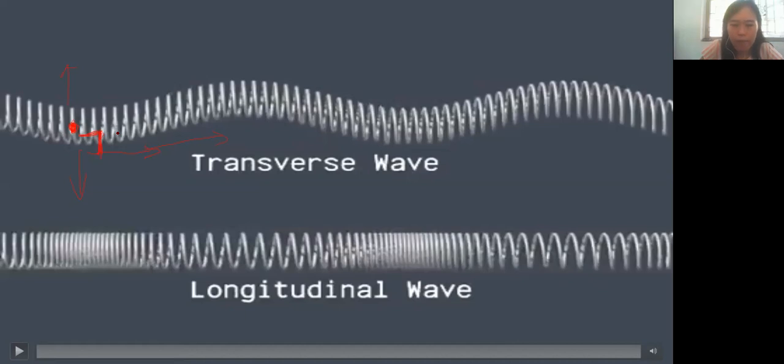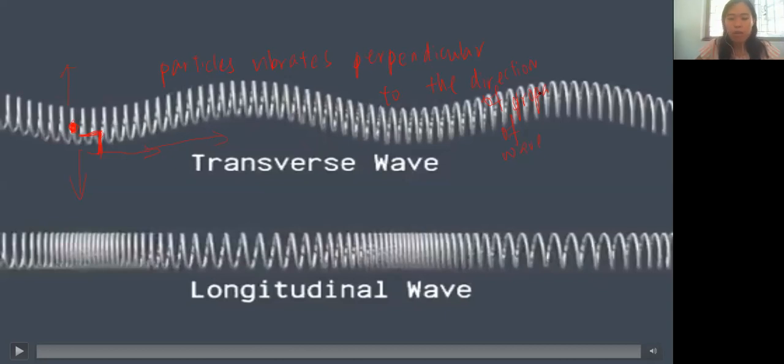So for a transverse wave, the particles vibrate perpendicular to the direction of propagation of the wave.